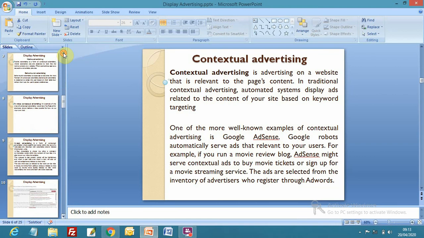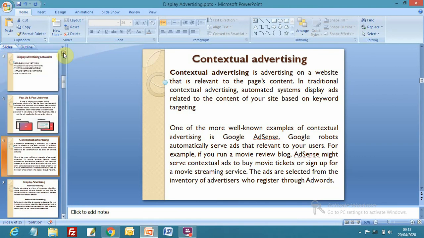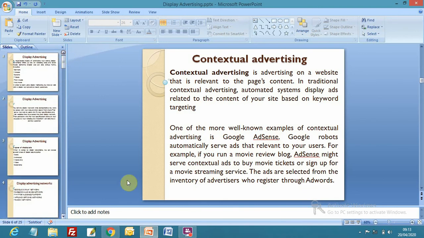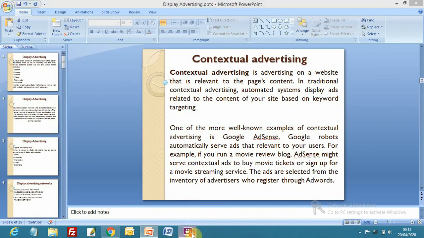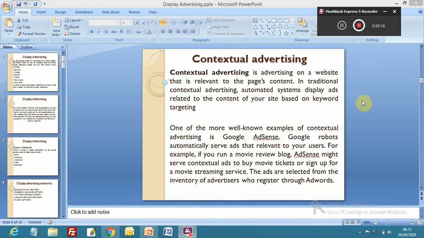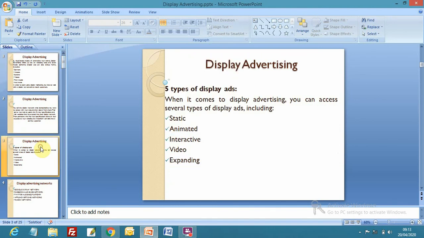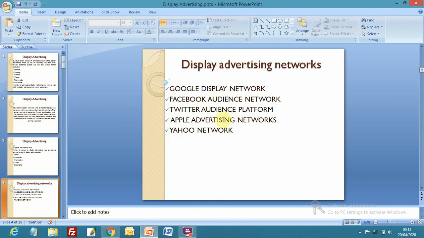So we will discuss contextual advertising, how we contextually advertise on a particular network, tomorrow. Okay, please be sincere and be online, as I suggested, to work on these topics, right?